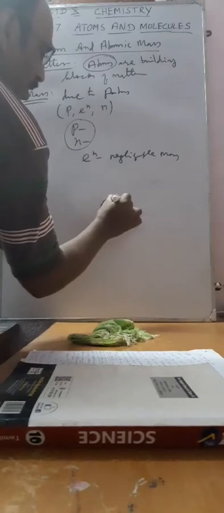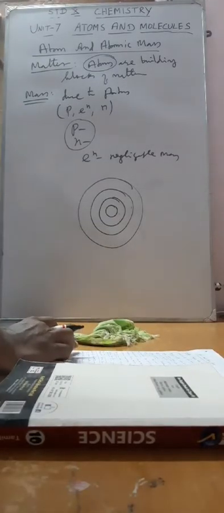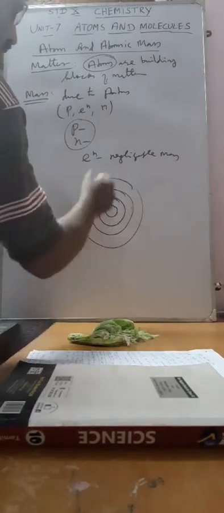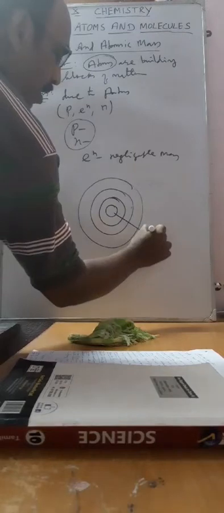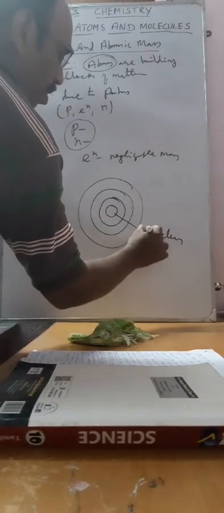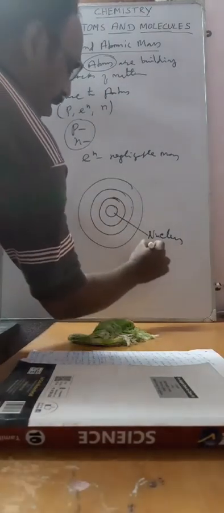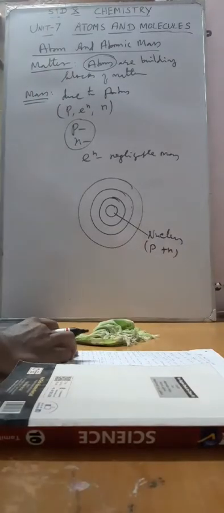Then out of this concentrated core there are circular orbits. These circular orbits only consist of electrons. So electrons revolve around these circular definite orbits, and the center core is called the nucleus. The nucleus only consists of protons and neutrons.